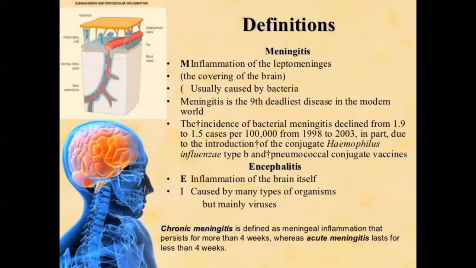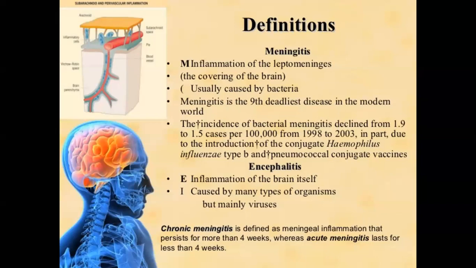Well, and what is encephalitis? Inflammation of the brain itself. So meningitis is inflammation of the meninges of the brain, and encephalitis is inflammation of the brain parenchyma, or inflammation of the brain. Encephalitis is most commonly caused by viruses.